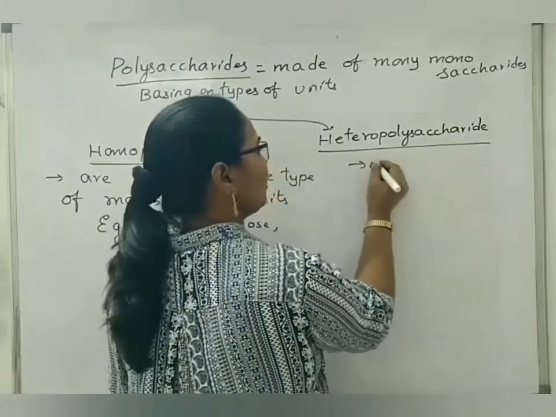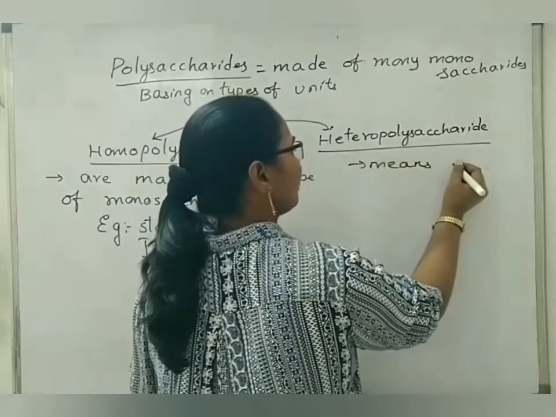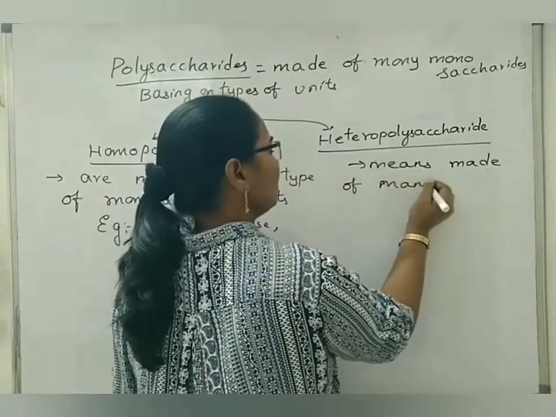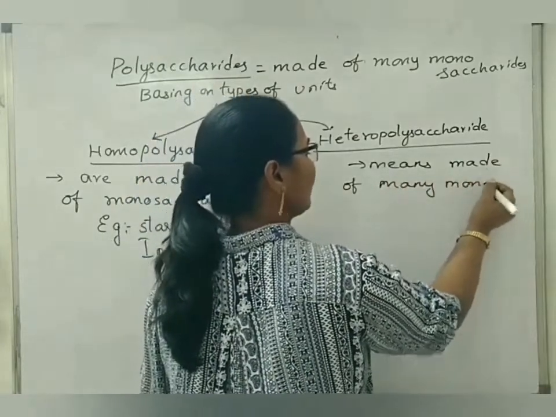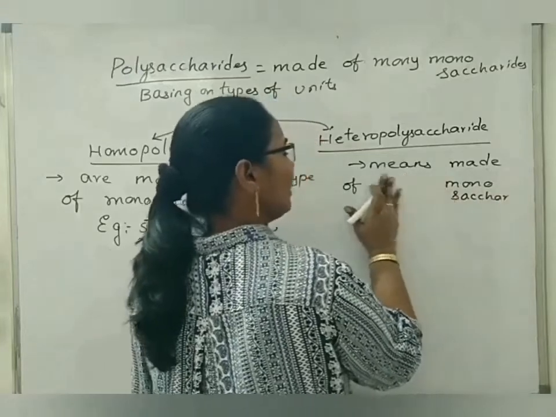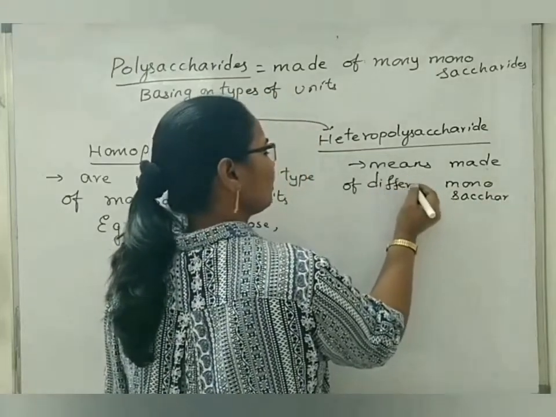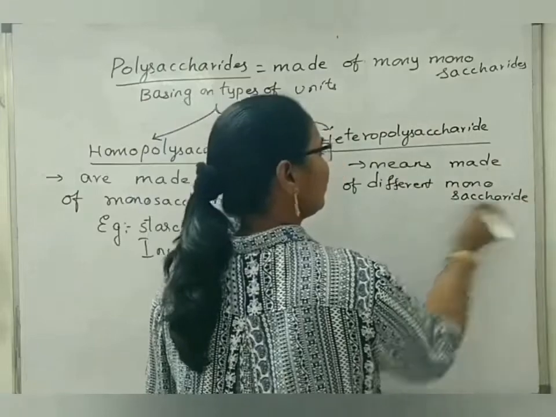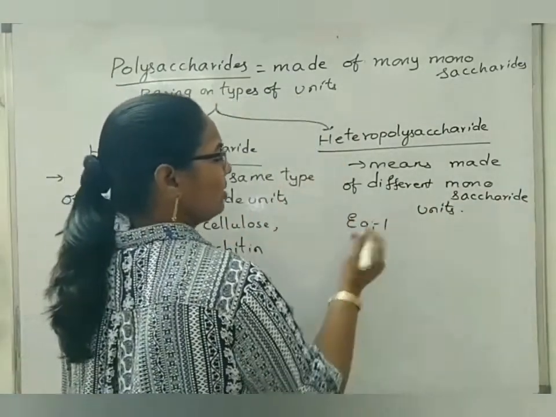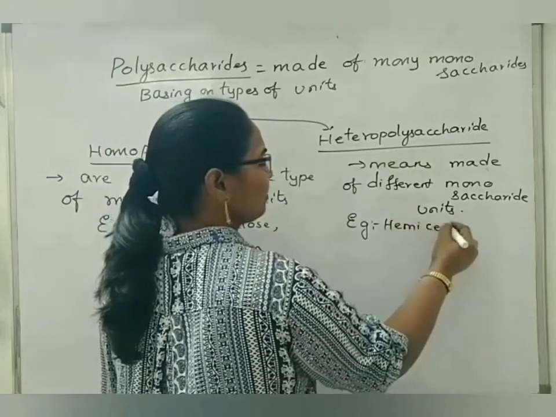Heteropolysaccharide means made of different monosaccharide units. Example you can take as hemicellulose.